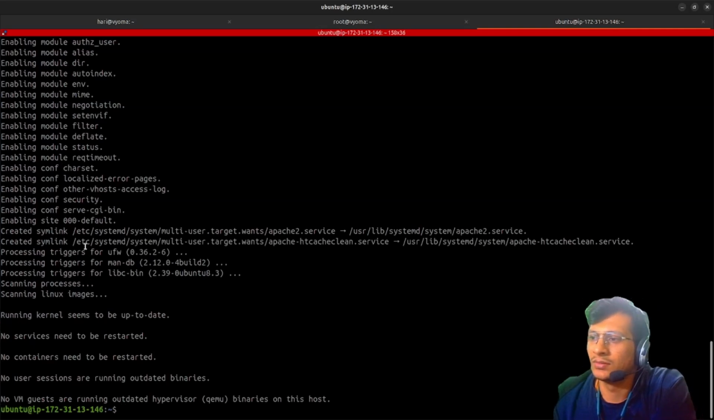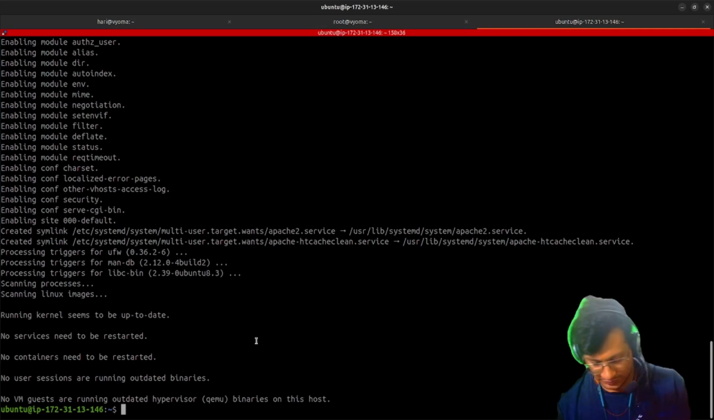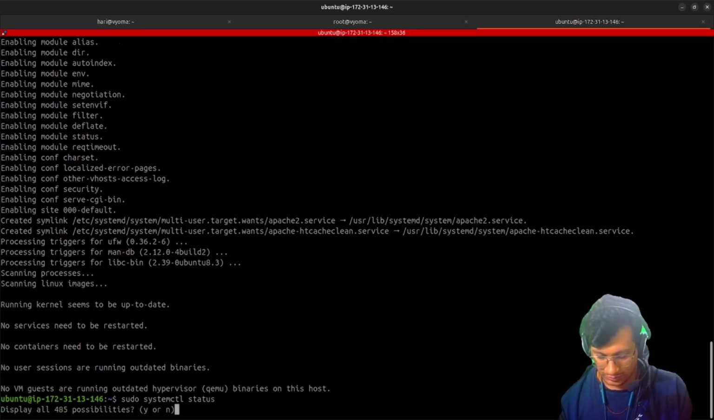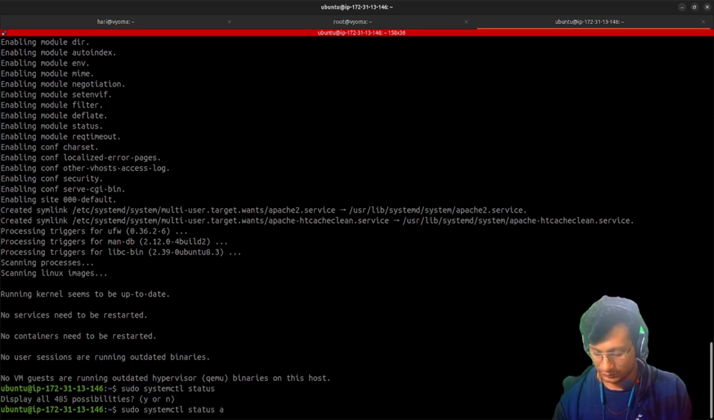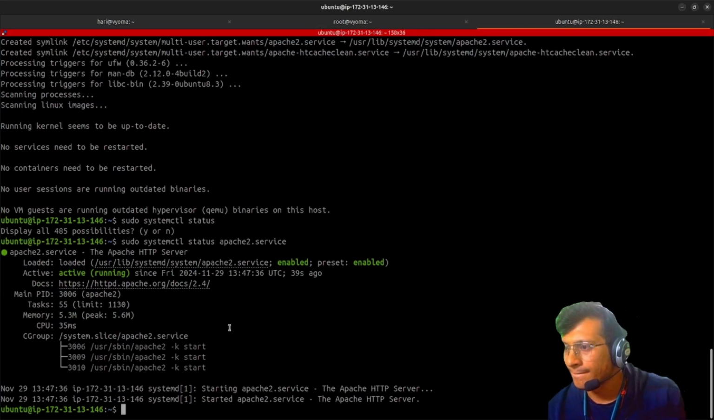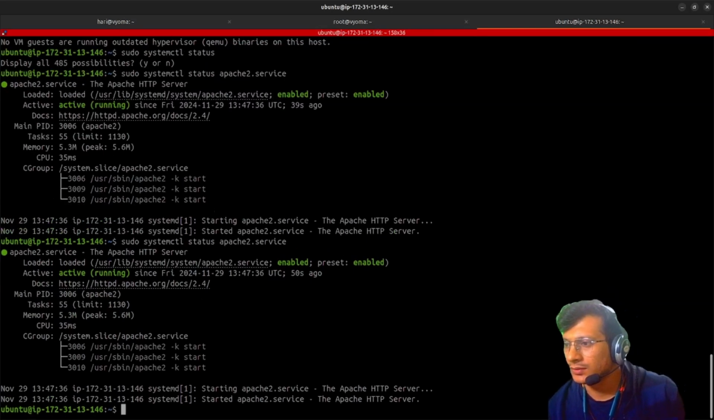Okay, so here you can see it has triggered UFW, the Ubuntu firewall. We have seen mandb, libc-bin, and no containers, no services need to be restarted, running kernel up to date and everything. Let us see sudo systemctl status apache2. Okay, it is enabled, active. Where is port 80? It should be shown like port 80.